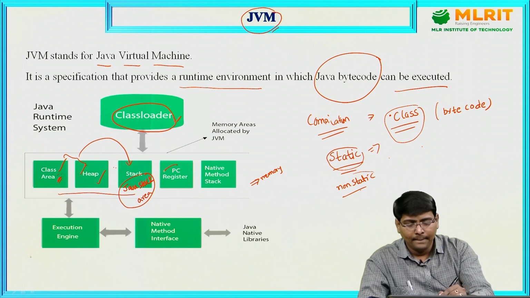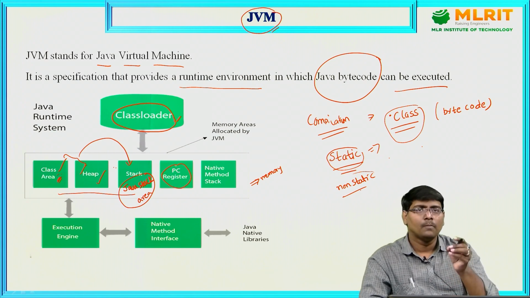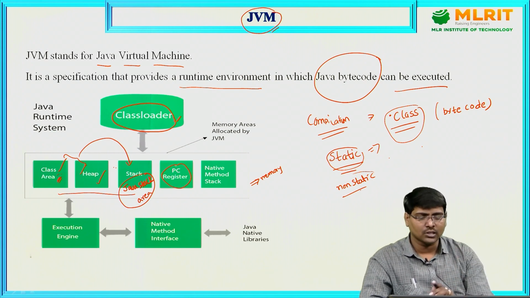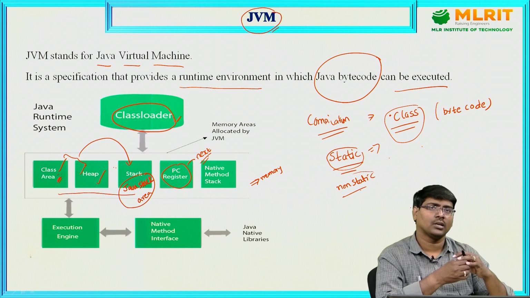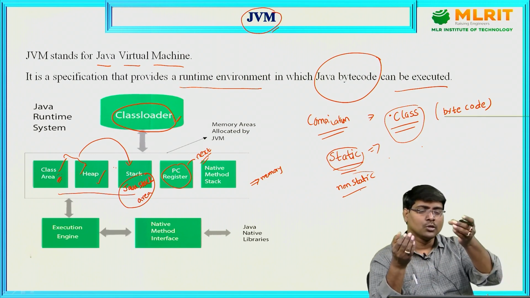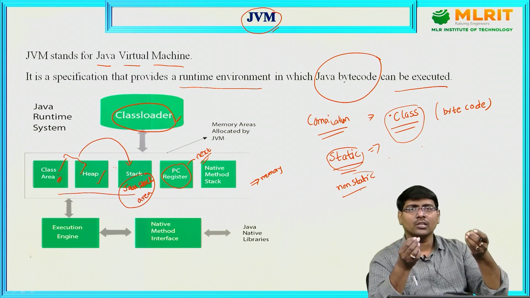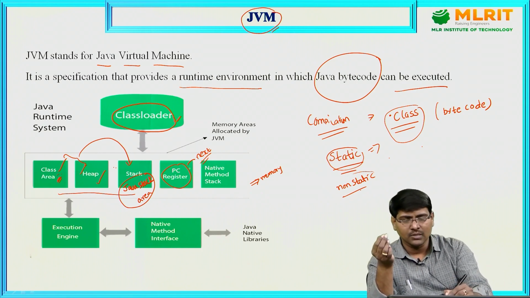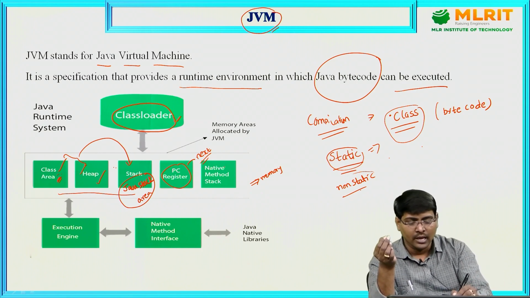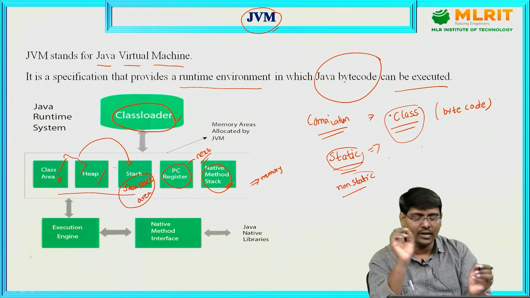Now, the PC register, program counter register, simply stores the address of the next instruction. That is, the order in which the instructions of the program are to be executed is maintained by the PC. Any native methods in your program are executed here.